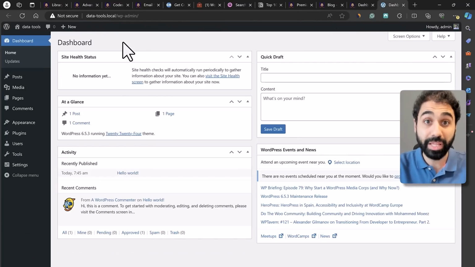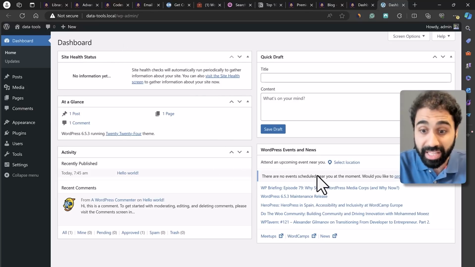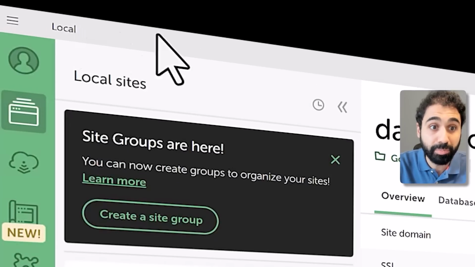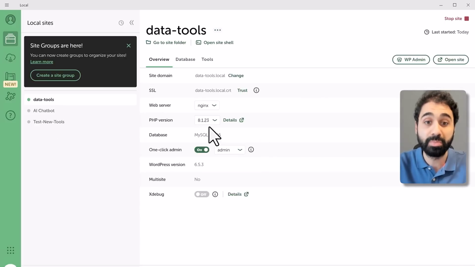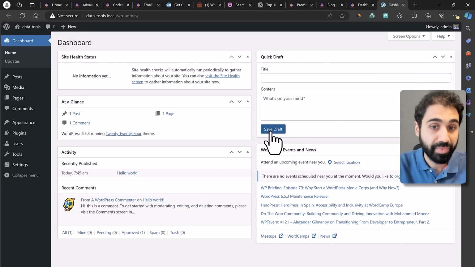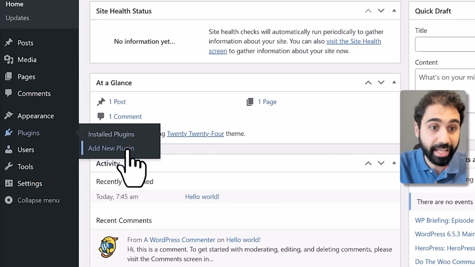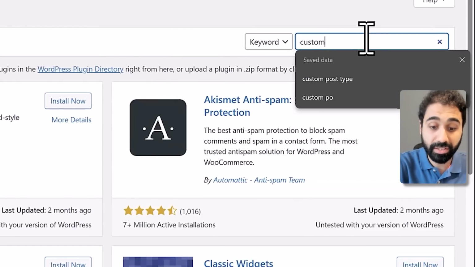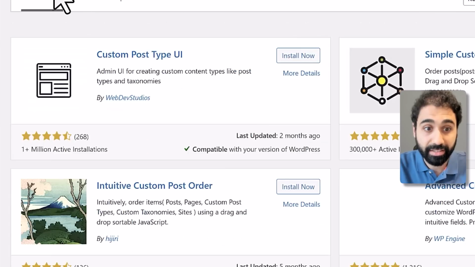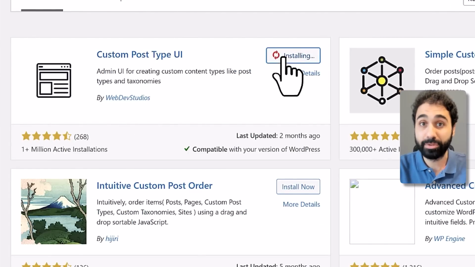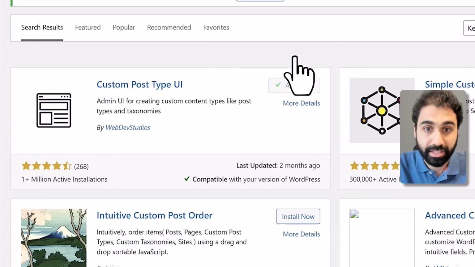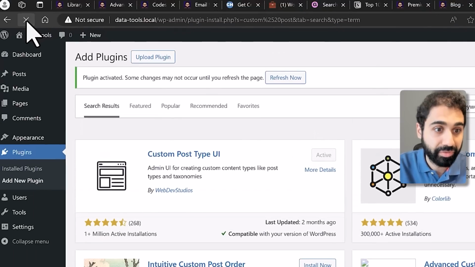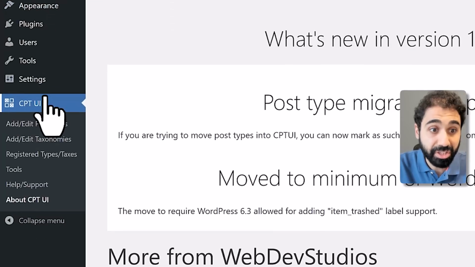So let's get started with a brand new WordPress website. And in case you want to test and learn with us, you can simply download this application. It's called Local WP. Create a local WordPress website to follow up and learn with us. So I'll go here to plugins and click on add a new plugin. Simply search for custom post type and install this one, custom post type UI. Install. This plugin simply allows you to create custom post types. You'll see now how important and useful it is. Let's activate it. Perfect. Now if you refresh, you will see we have this CPT UI plugin.